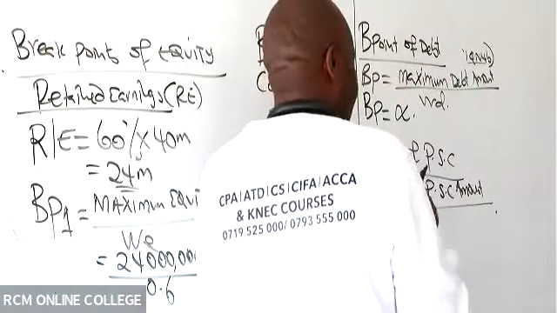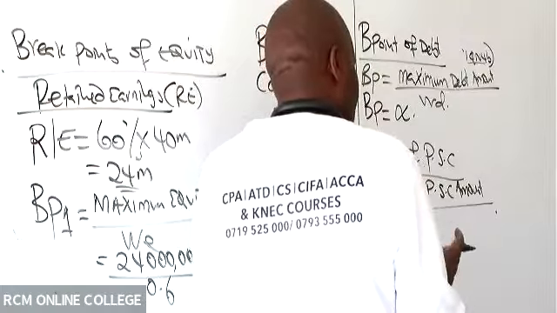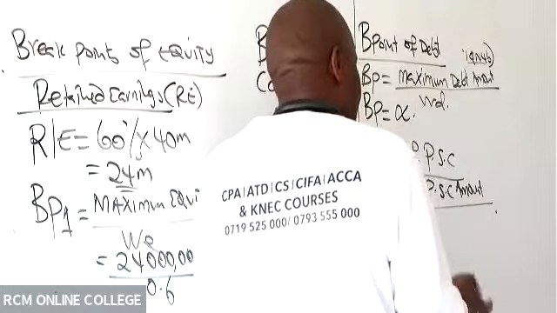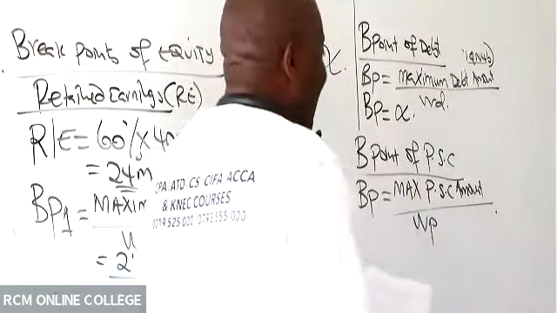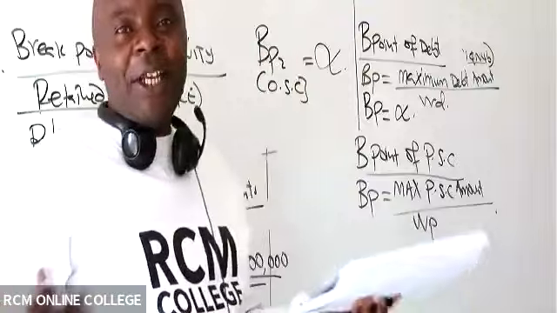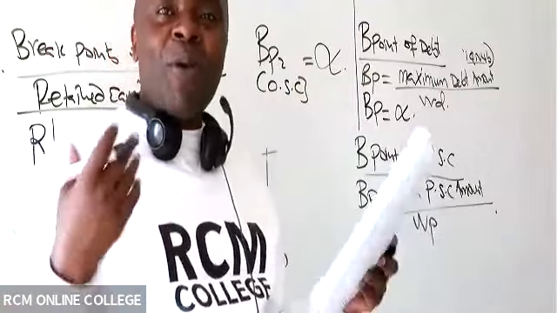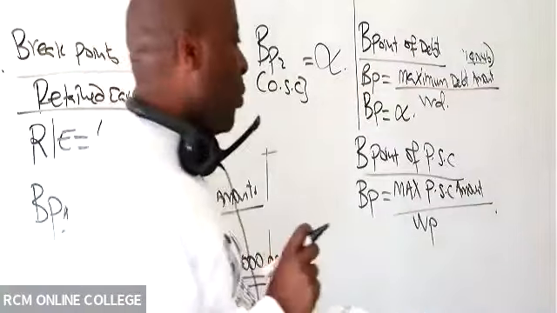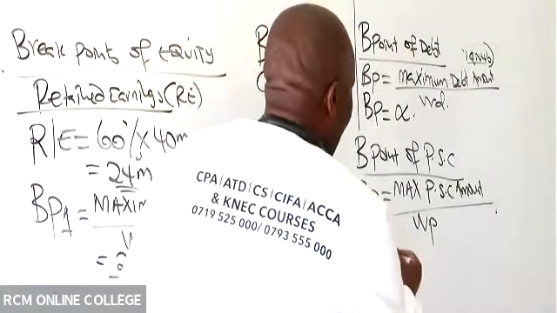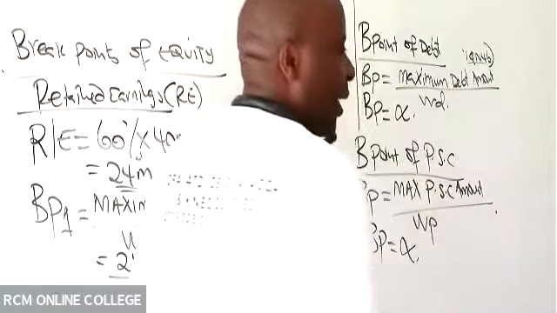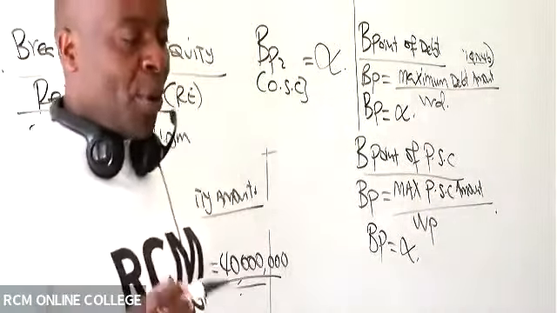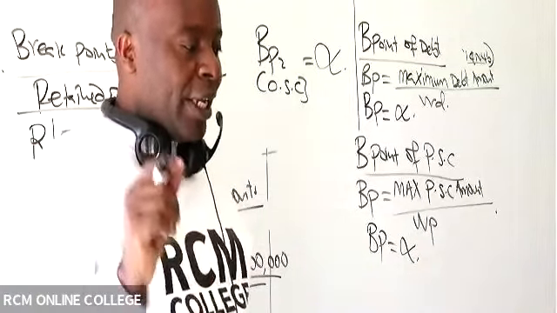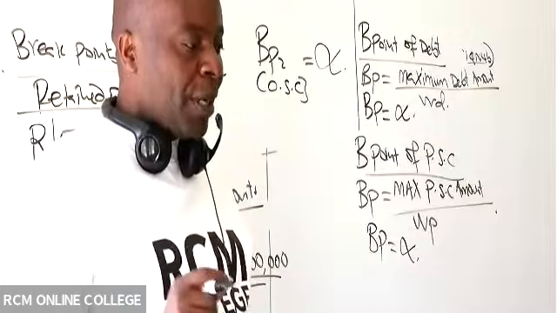And if you read note number 4, under preference share capital, they are talking about par value. They are talking about coupon rate of 11%. They are talking about flotation cost, yes, but there is nowhere they are defining the maximum amount that you can borrow using this particular source. So there is no maximum amount. So again, we are telling our examiner that the breakpoint will be infinity.